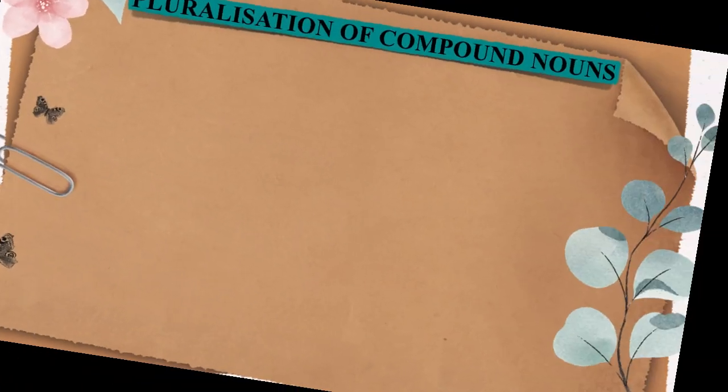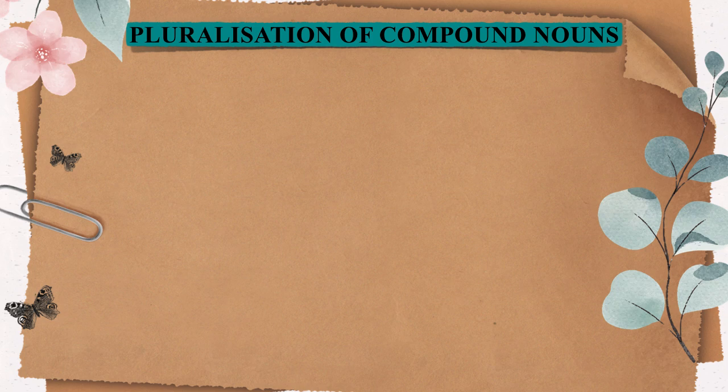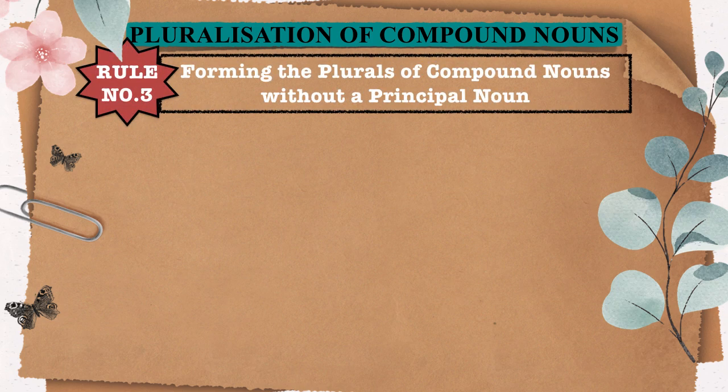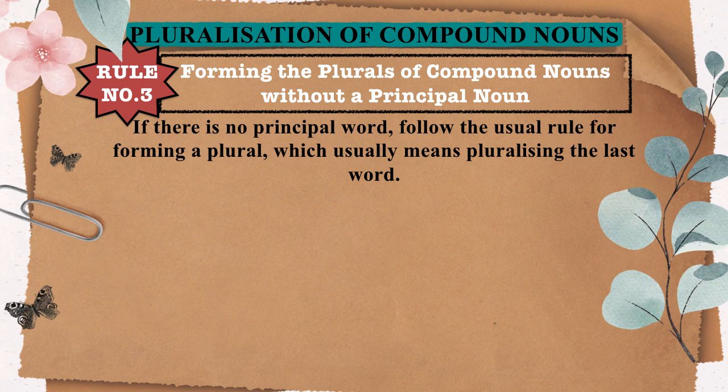Let's proceed to our next rule, number 3. Forming the plurals of compound nouns without a principal noun. When there is no clear principal word, we default to the usual rule for forming plurals, which is to pluralize the last word. By pluralizing the last word, we are following the usual pattern for forming plurals in English. This helps maintain consistency and clarity in our language.